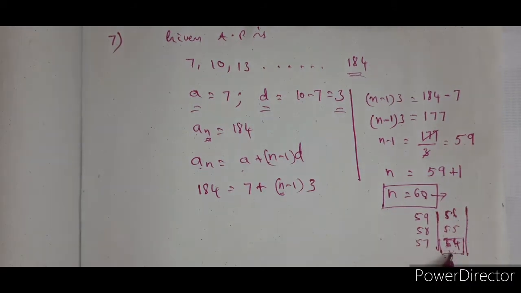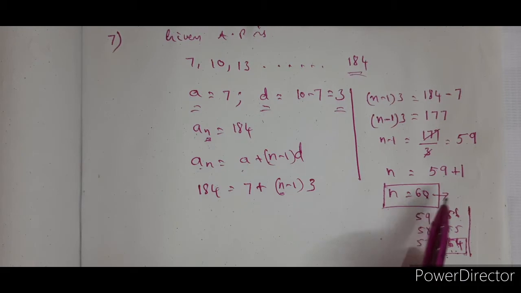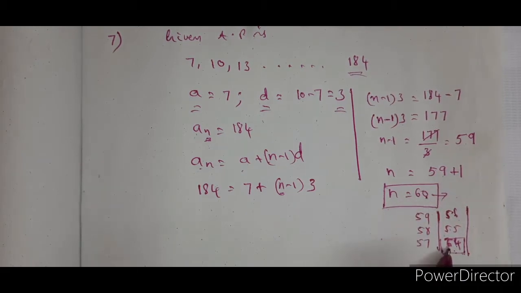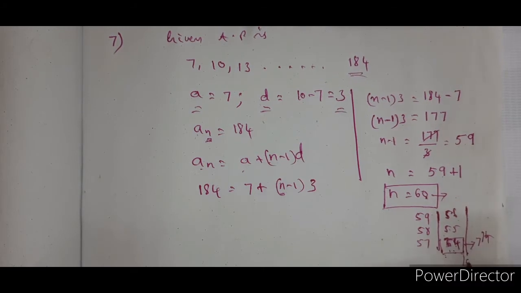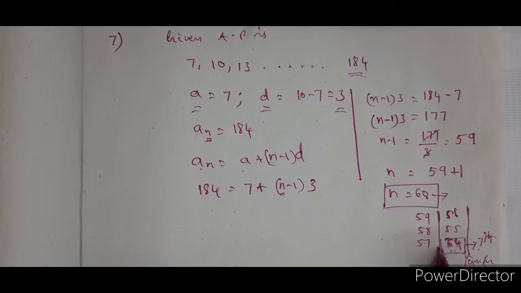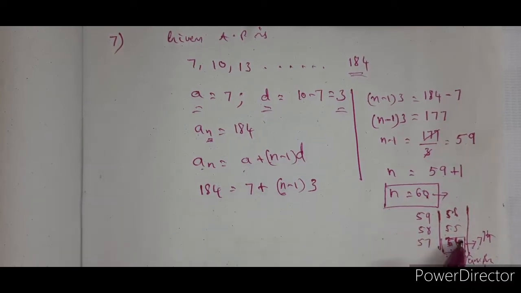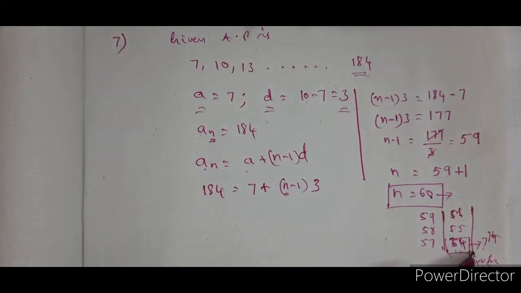So, what you have to do? You have to subtract 6 from 60, not 7. Many students will make a mistake here. They do it as 60 minus 7, they will get 53. Right? It is not the 53rd term, it is the 54th term. So now we know the 7th term from the end. We have to find out this 54th term from the first, which is the 7th term from the end. So the question is we have to find out the 7th term from the end.